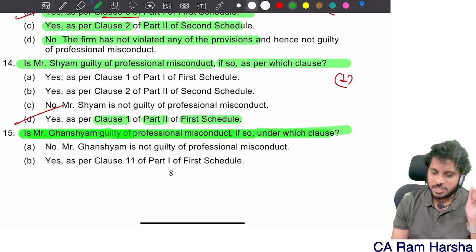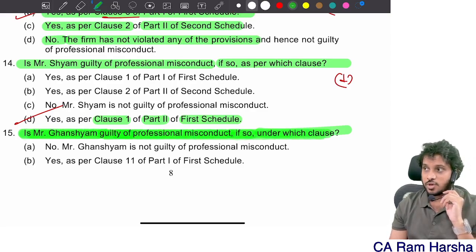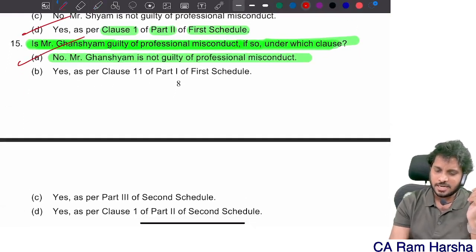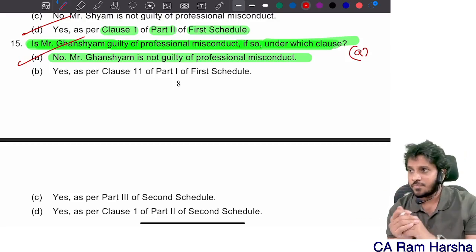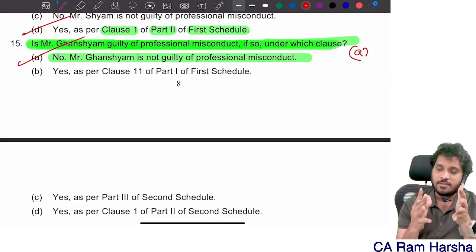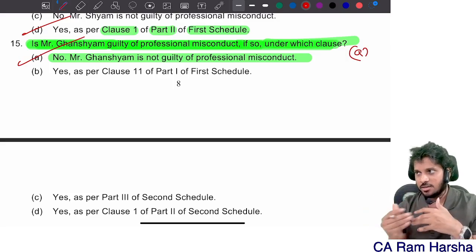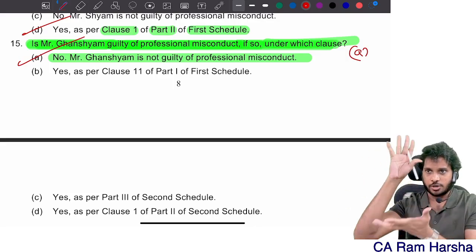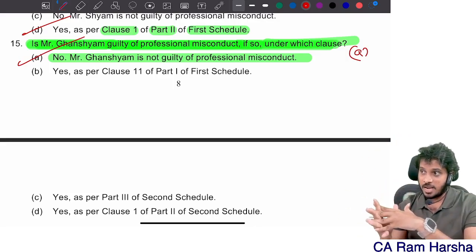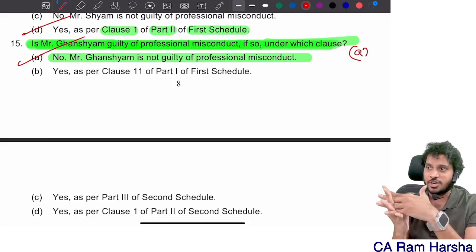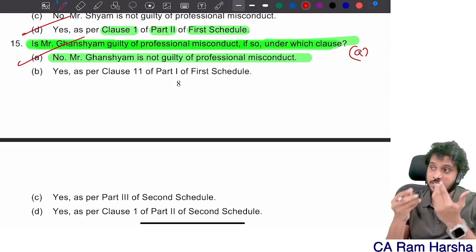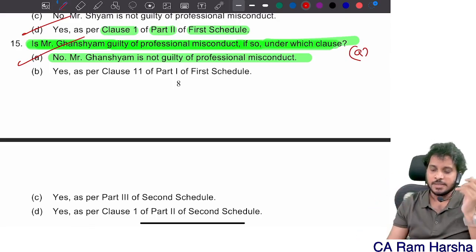Is Ghanshyam guilty of professional misconduct? If so, under which clause? Ghanshyam is not guilty. No, he is not guilty. Correct? Yeah, clear? Generally, when I'm explaining ethics in a regular class, the order in which we discuss is different. But in revision, I discussed in a different order altogether. I came from the last part of each schedule to the first part. So remembering is different there. Getting it? Yes.